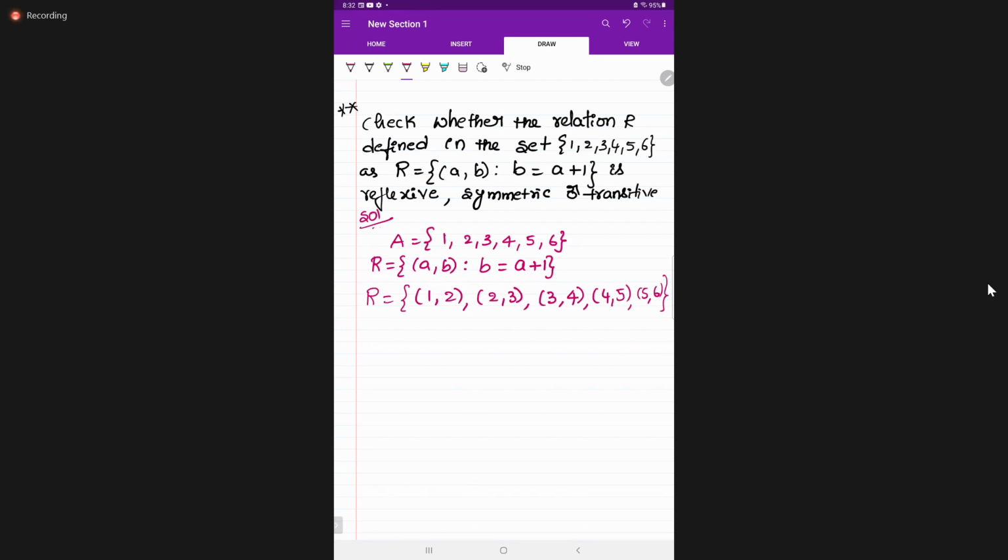Now tell me, reflexive. R is not reflexive. The sentence you should tell is: (a, a) does not belong to R for all a in A. Very good. Therefore R is not reflexive. Next, symmetric.